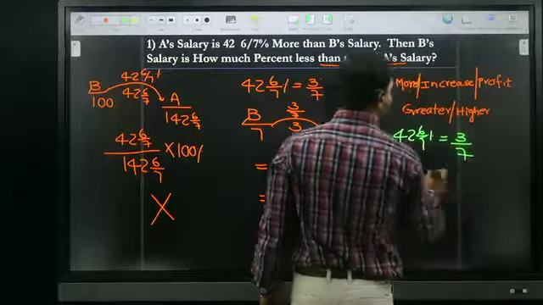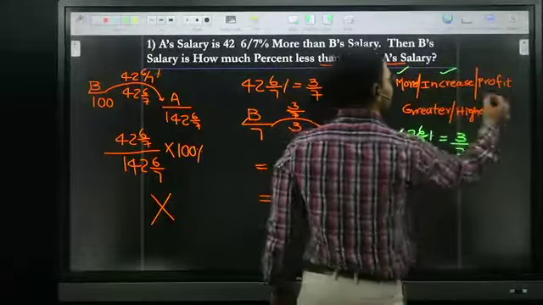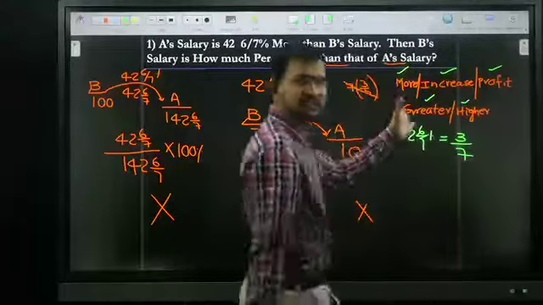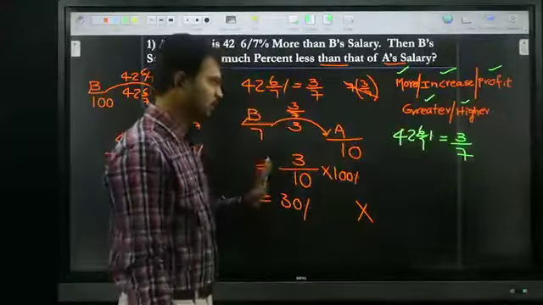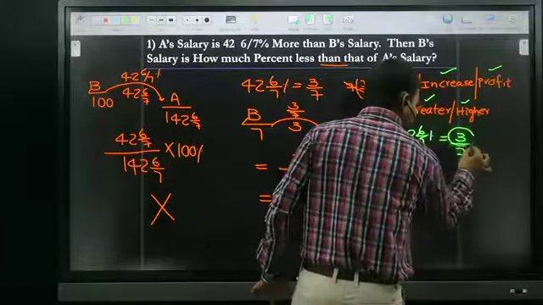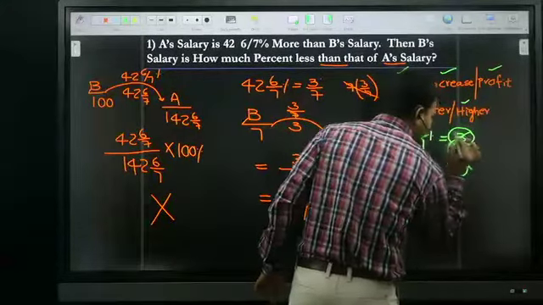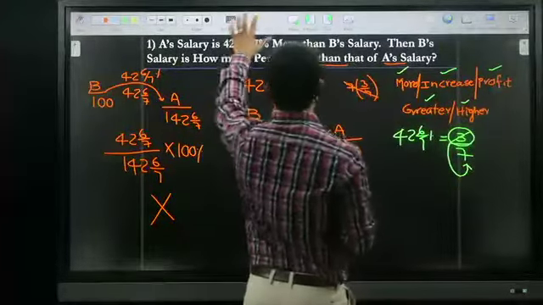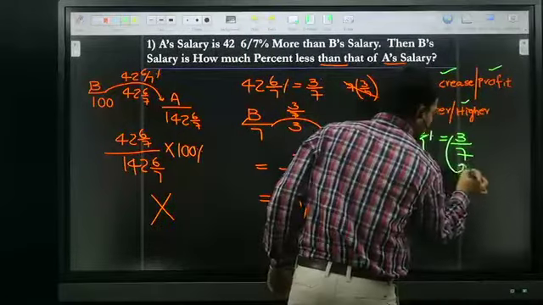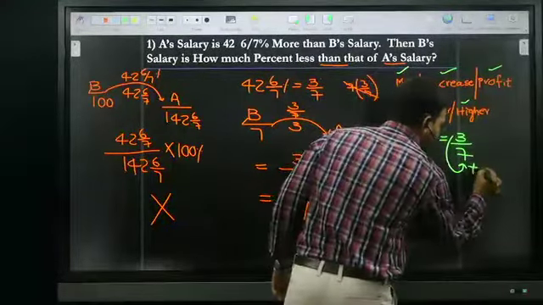Simply remember, wherever they give more, or increase, or profit, or greater, or higher, any one of these terminology, just do one thing: whatever value is in the numerator, simply add it to the denominator.